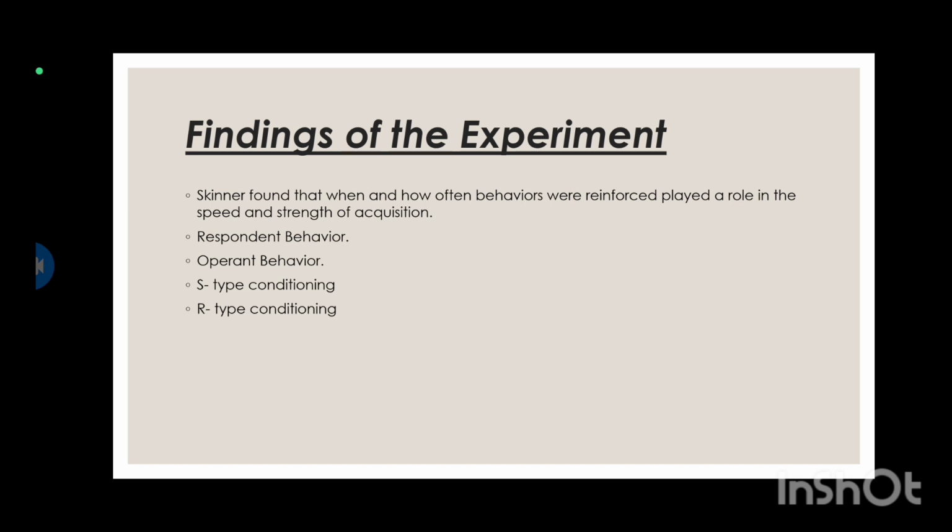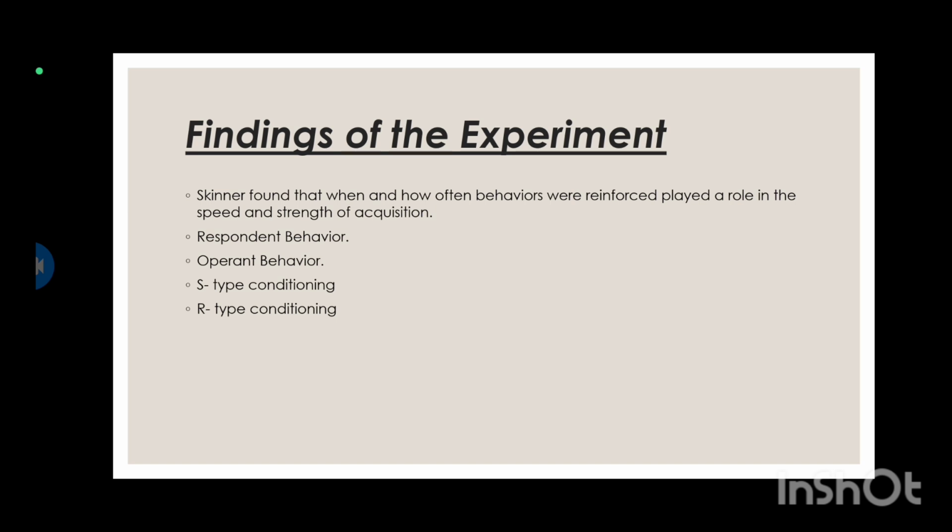That's why he will press the lever whenever he is hungry. So we can say that how often behavior was reinforced plays a role in the speed and strength of acquisition.